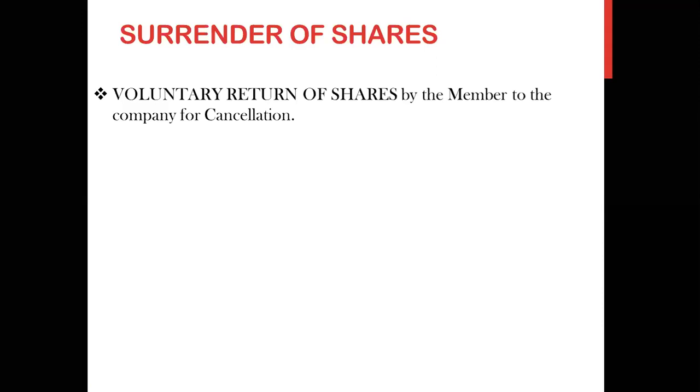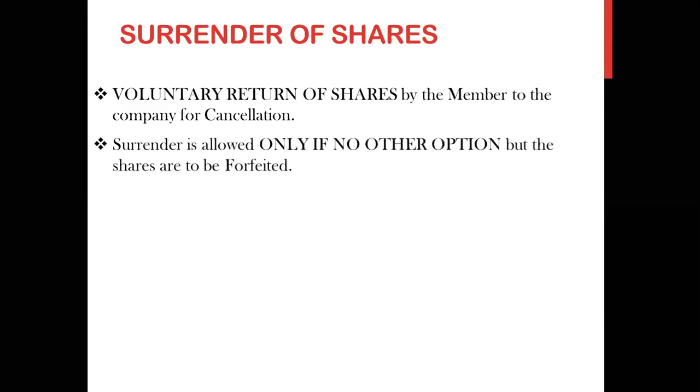Rather than company telling him to go, he is telling that I am leaving the company. That means company से निकालने से पहले बंदा खुद resign कर रहा है. That is the case, you can say. That is the meaning of surrender of shares. Surrender of shares is allowed only if there is no other option left but to forfeit his shares. So if the company is giving an option, या तो तू surrender कर दे या तो हमें forfeit करना पड़ेगा. So it is as good as आगे खाई है और पीछे कुआं है. Anyways you have to jump. या तो कुएं में कूदो या तो खाई में. So that is the situation. Okay. So surrender is allowed in that case, अगर forfeit option बचता है तो.